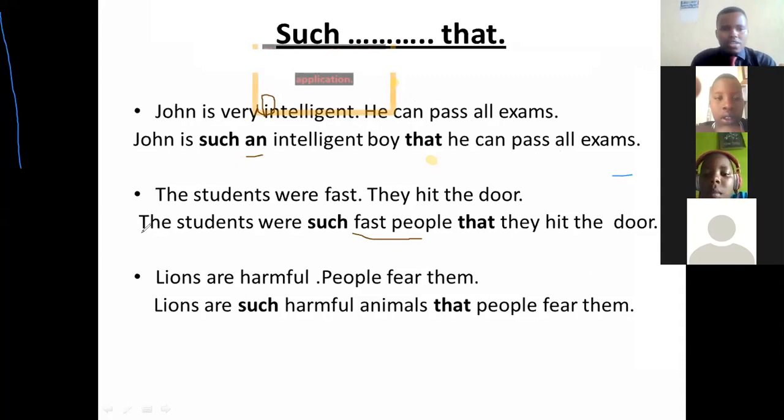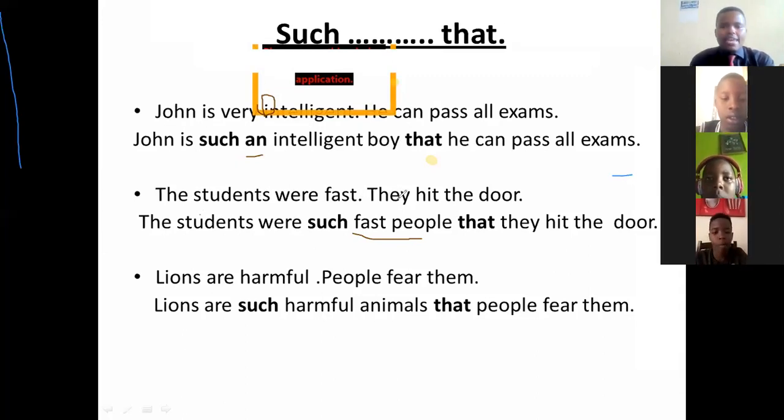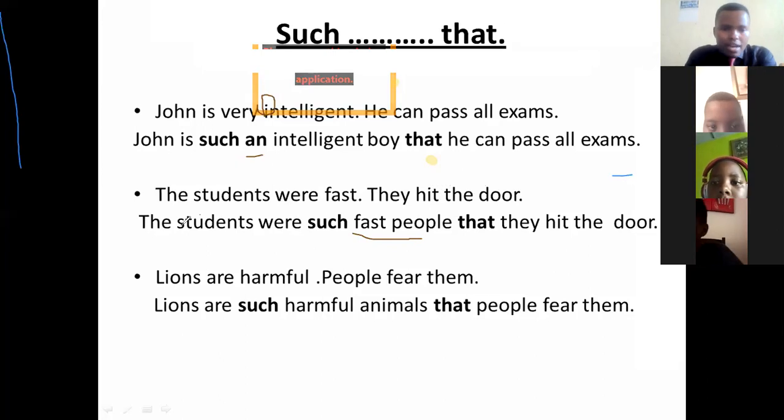Then we just go to the second example. I can say, the students were fast. The first clause. Then the second clause, they hit the door. Do you remember this verb here to hit? For example, if someone is running, he can just knock the door. You get me? So now let's see the answer for this question.